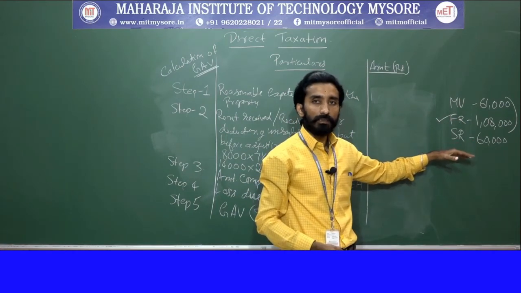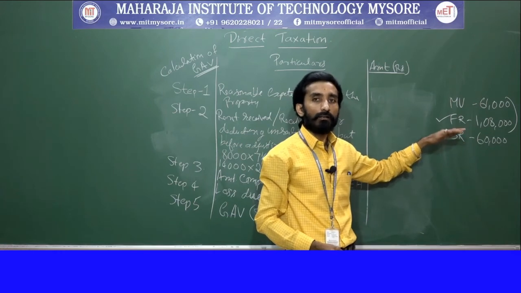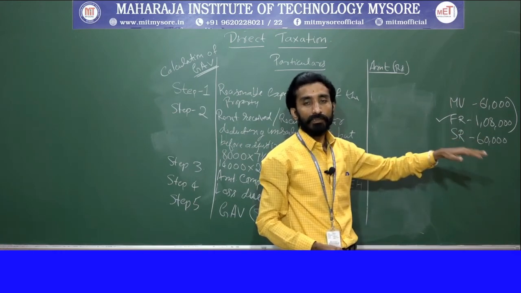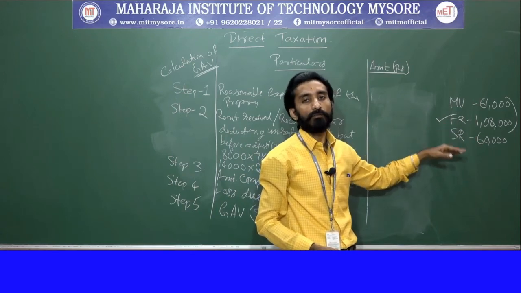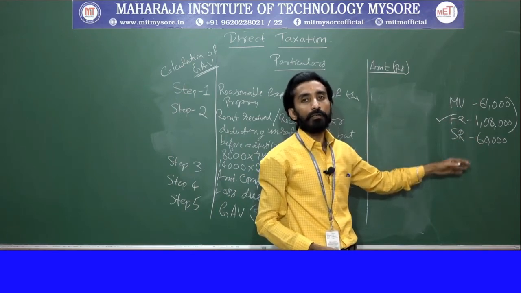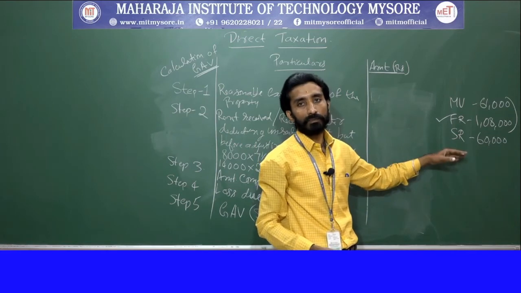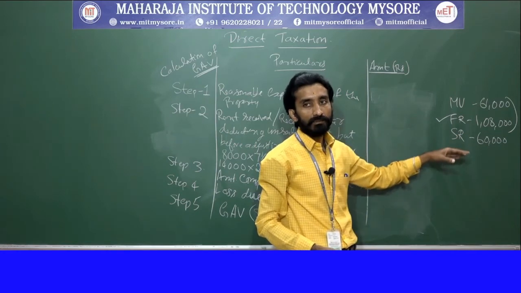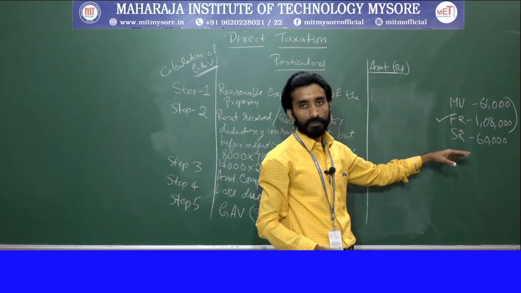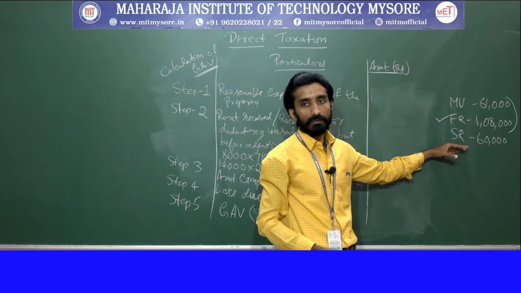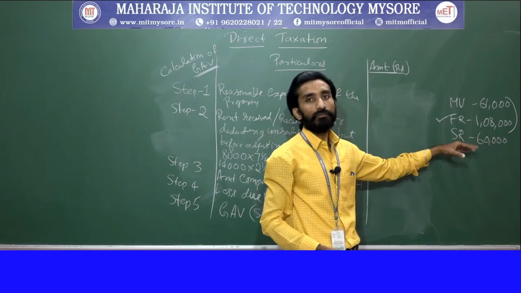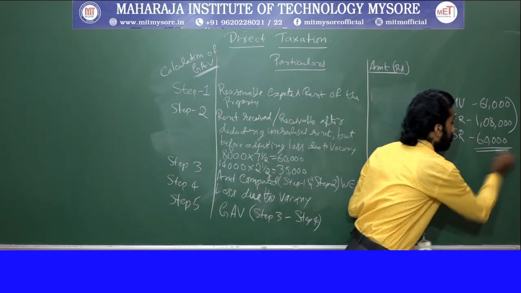The rules also say that your rent should not cross your standard rent. Whatever the other rents are, it might be municipal rent or fair rent, if you make the comparison, it should not cross your standard rent because it is fixed by the Rent Control Act. So 60,000. If you compare between these two, whichever is less will be taken as the consideration. So standard rent is less, so we will take the standard rent, 60,000.